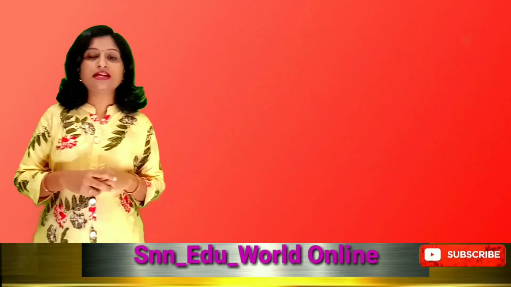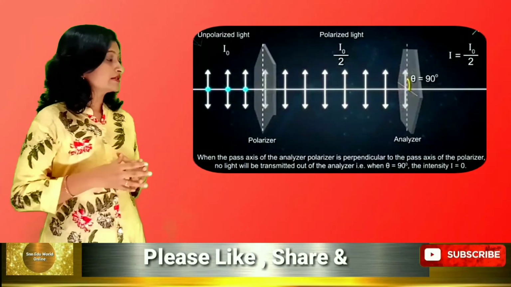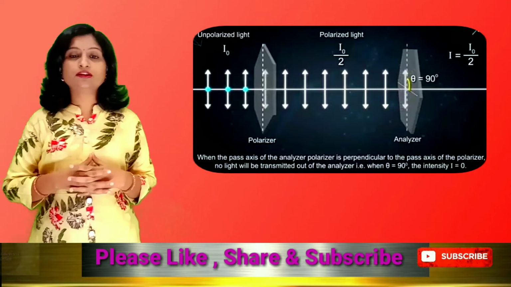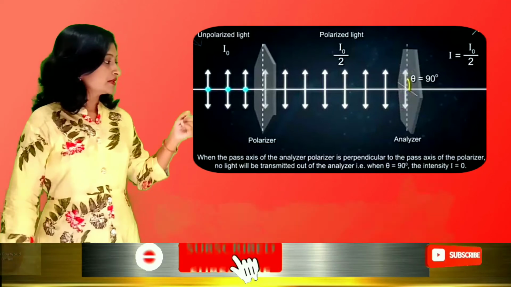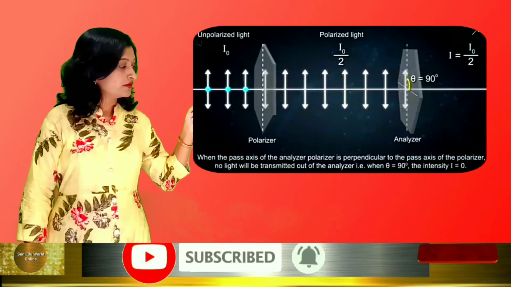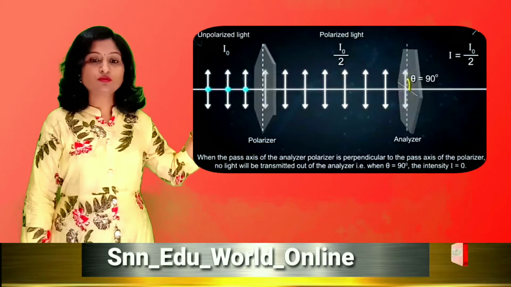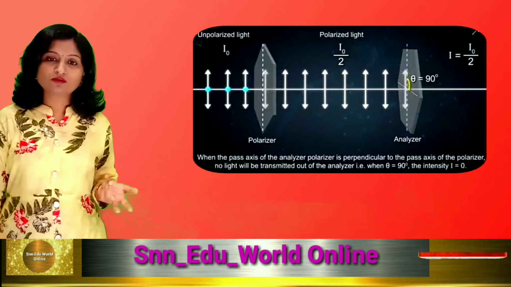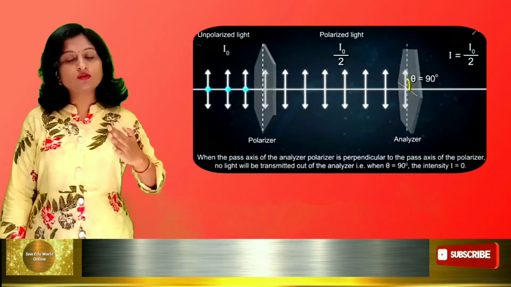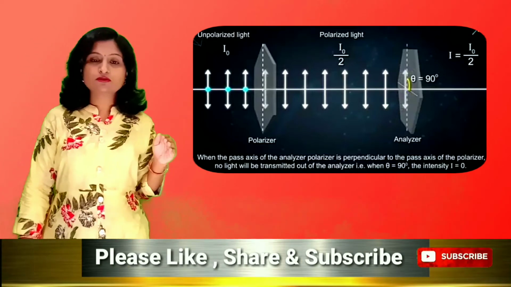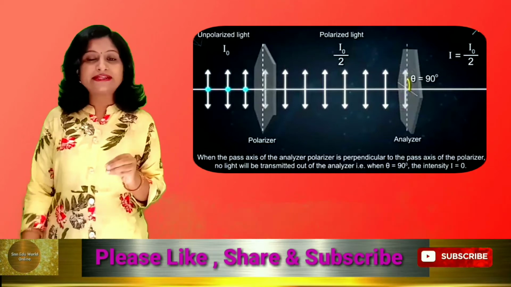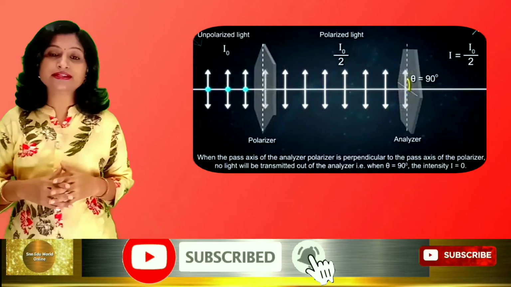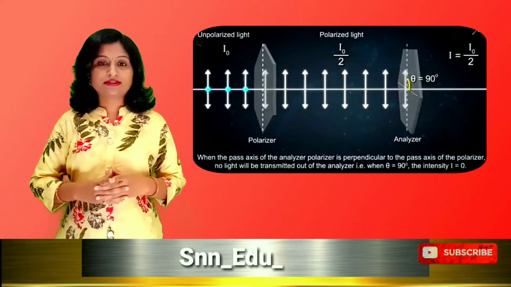Now see, if we change the direction of the axis of the analyzer, or the angle of the analyzer, we are rotating that analyzer through an angle theta. By any angle theta we can rotate it. If we slowly rotate this, the output intensity slowly decreases. So in the output we are getting decreasing intensity of polarized light.